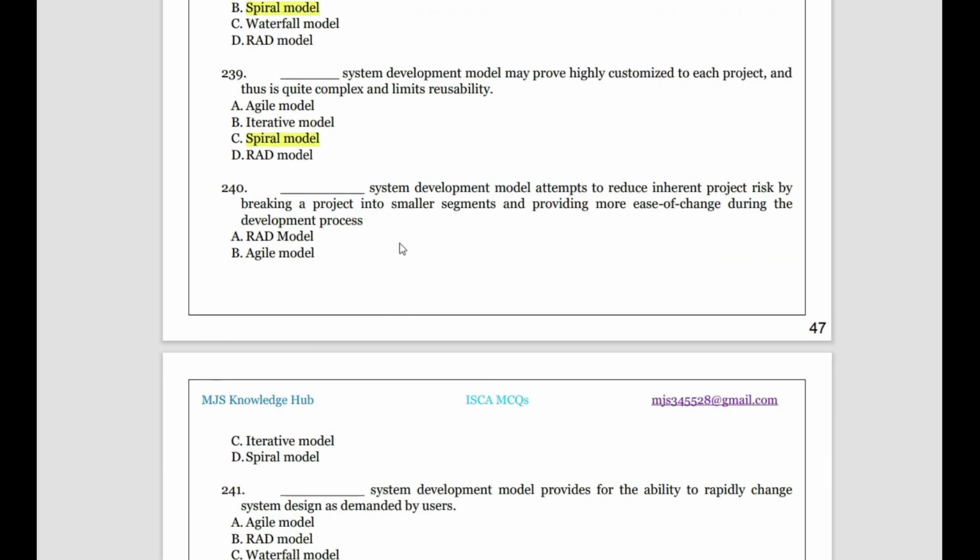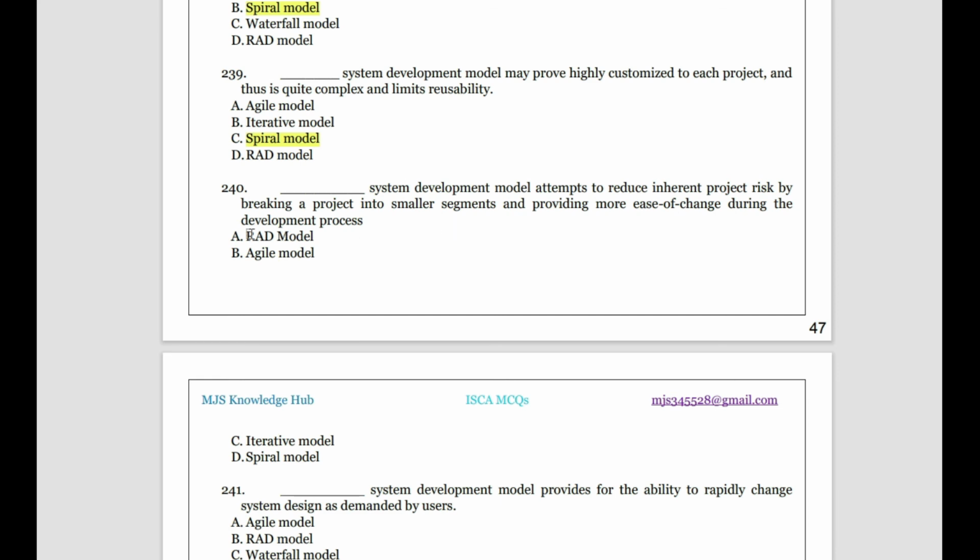Then, the system development model attempts to reduce inherent project risk by breaking the project into smaller segments and providing more ease of change during the development process. So, you're breaking into smaller segments, and ease of change. So what is it saying? It reduces inherent project risk by breaking the project into small segments and providing more ease of change during the development process.